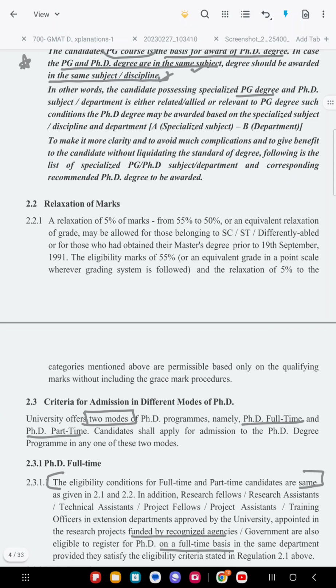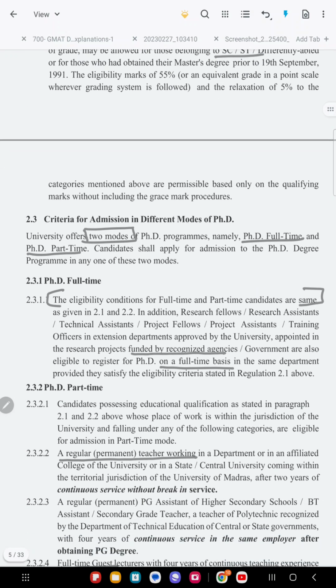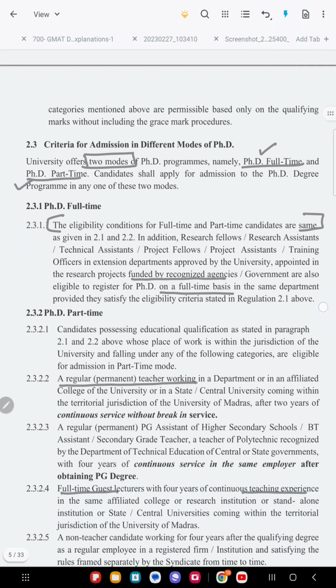Okay, so I have mentioned the relaxation of 5% of marks, that is from 55 to 50%, for SC and ST only. And the criteria for different modes. In PhD there are two modes at Madras University: one is PhD full time and another is PhD part time, which you can also do. The only thing is, the eligibility conditions for both modes are the same.